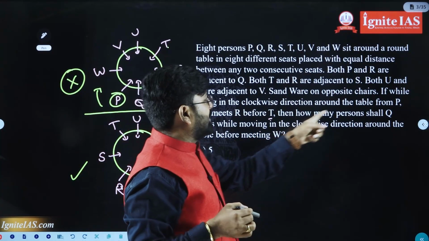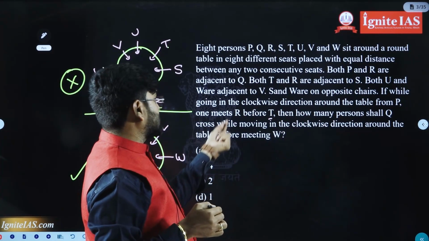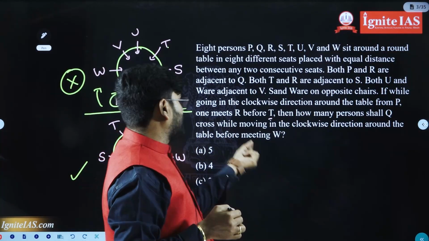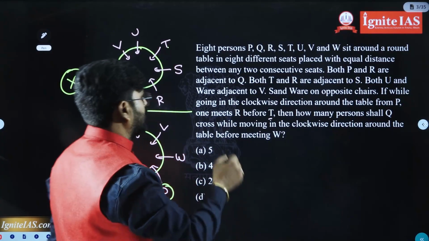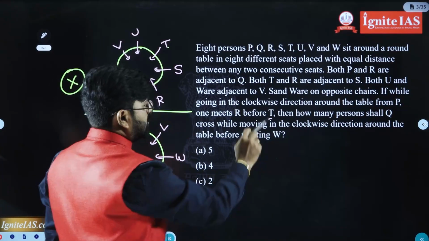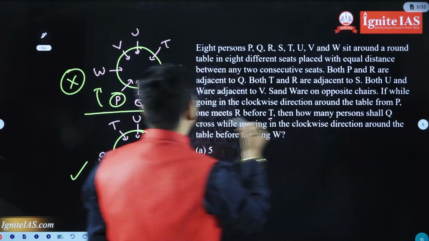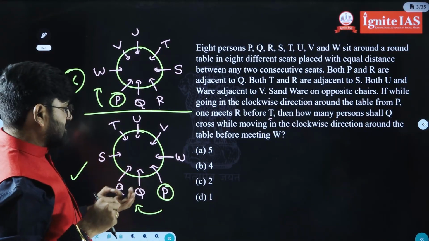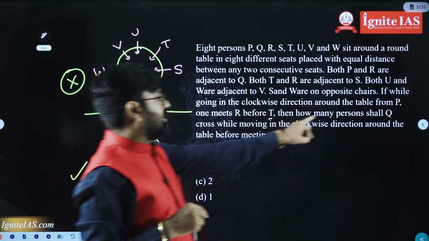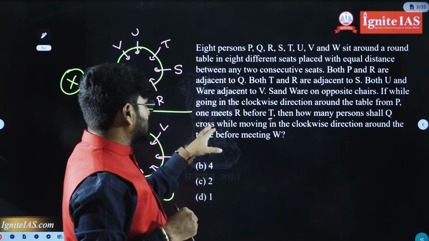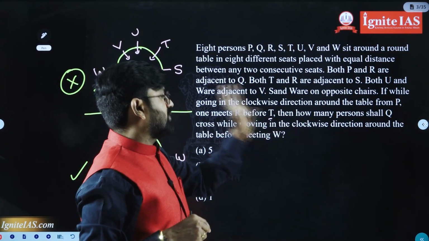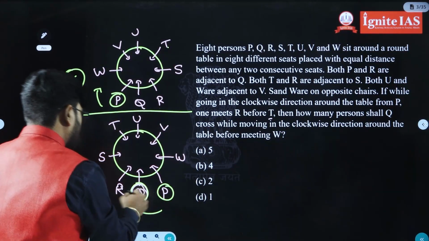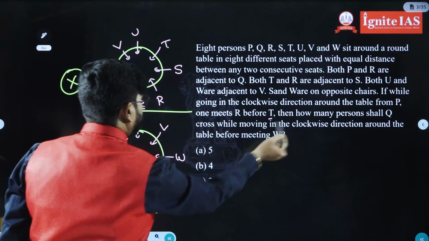Then, how many persons shall Q cross while moving in the clockwise direction around the table before meeting W? Okay, before meeting W, how many persons shall Q cross? Q is crossing how many persons? This is the question, in the clockwise direction before meeting W.